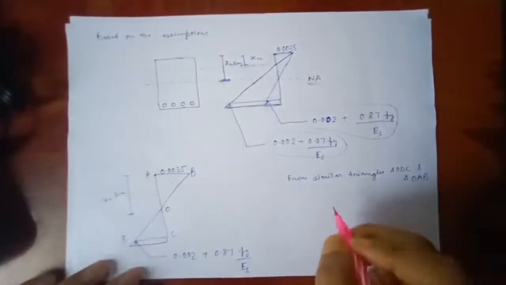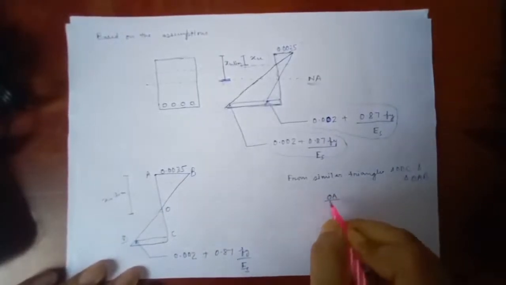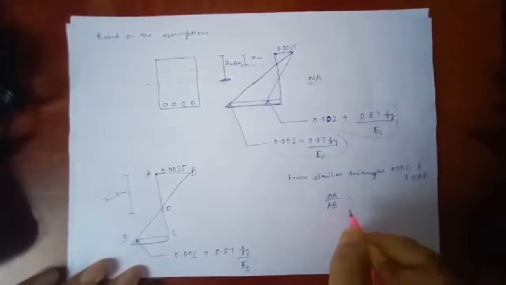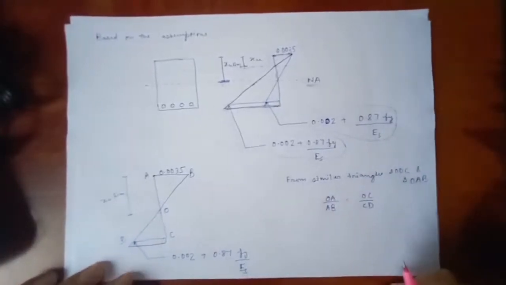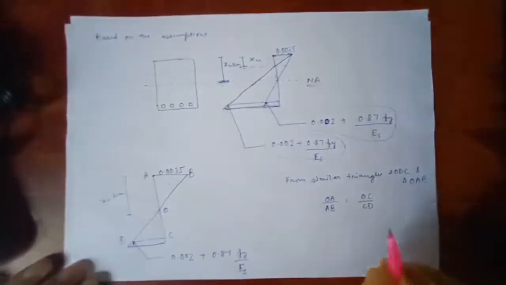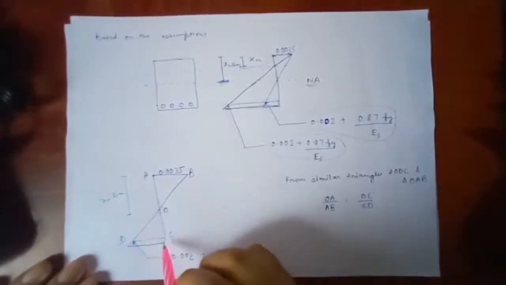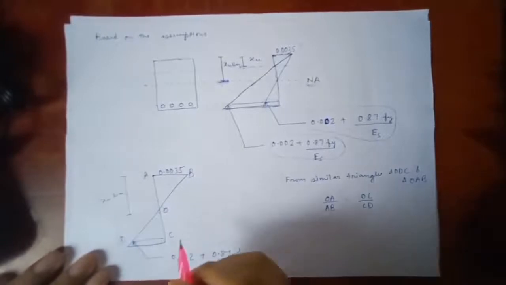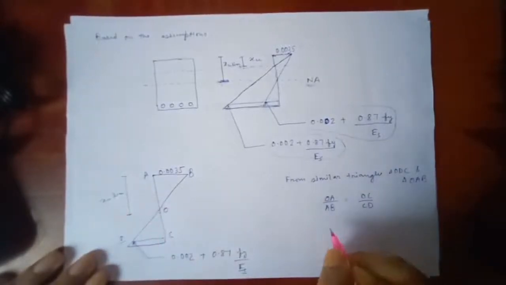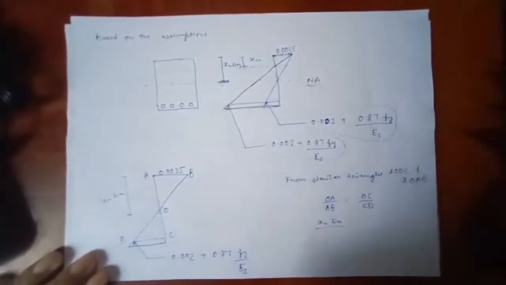So now we can do that OA upon AB is equal to OC upon CD. This is the property of the similar triangles known as the basic proportionality theorem. That is, our OA upon AB shall be equal to OC upon CD. So now OA can be represented by this XU limit. So I am writing XU limit over here upon AB is given by 0.0035.